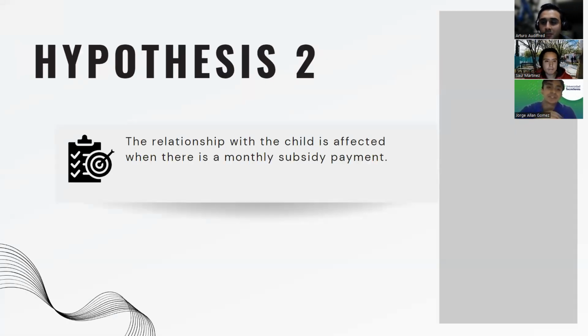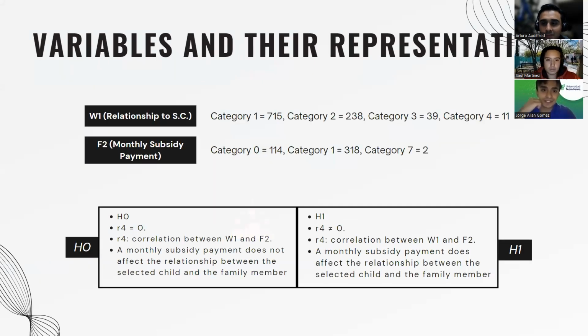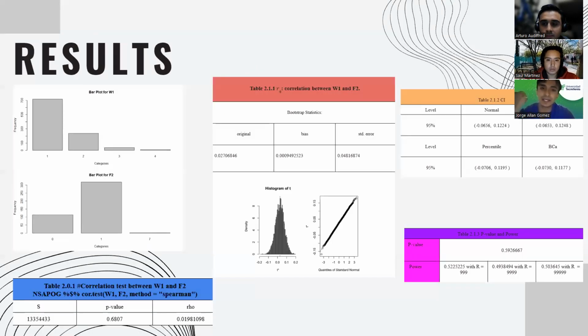For the second hypothesis, we stated that the relationship with the child is affected when there is a monthly subsidized payment. The variables in this case were the relationship and the monthly subsidized payment. H0 stated that a monthly subsidized payment does not affect the relationship with the selected child, and the alternative that it does. So we see the histograms, they have normality, right?